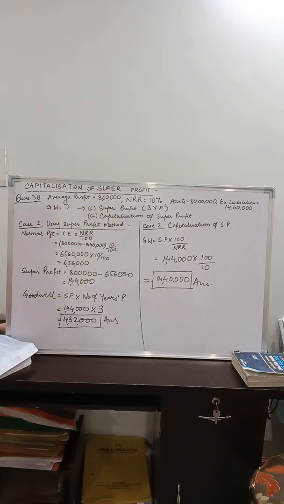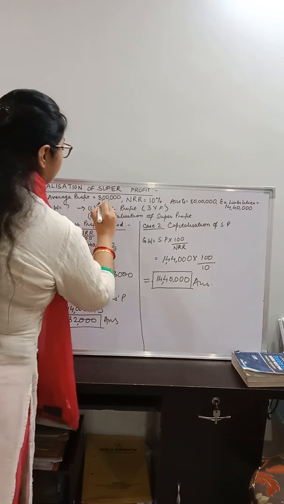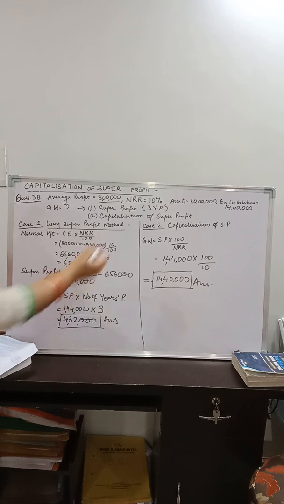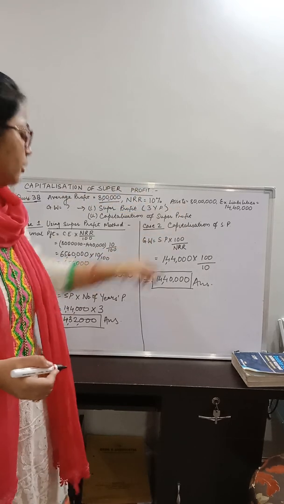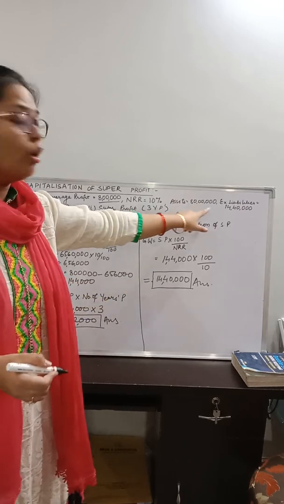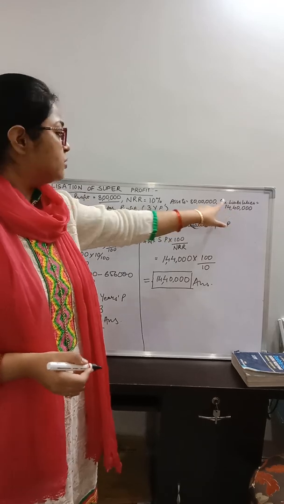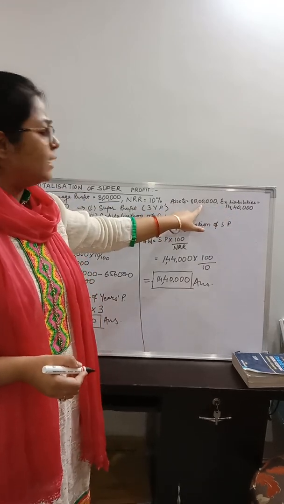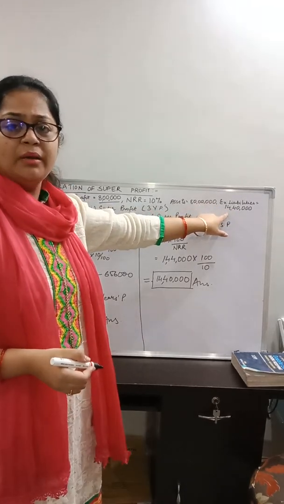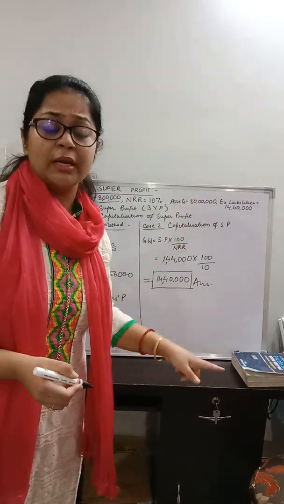As per the question, a business has earned an average profit of rupees 8 lakh. This is question number 38 as per the new book. So, the average profit of the firm is rupees 8 lakh. The normal rate of return which they get is 10%. Total assets of the firm are rupees 80 lakh. Also, the external liabilities are 14 lakh 40,000. I repeat, the assets are 80 lakhs minus external liabilities, which will give you the actual capital employed later in the question.